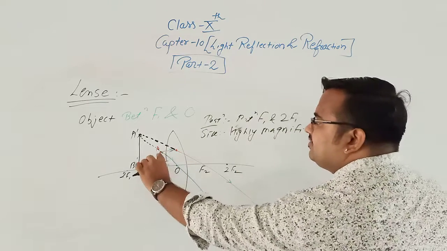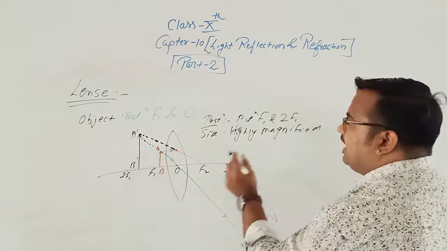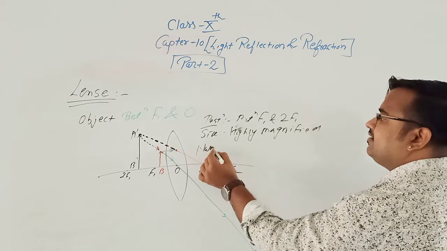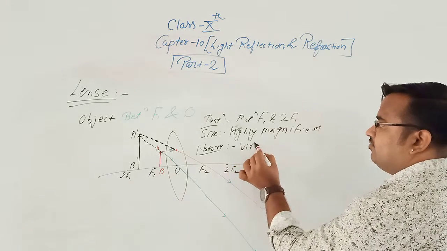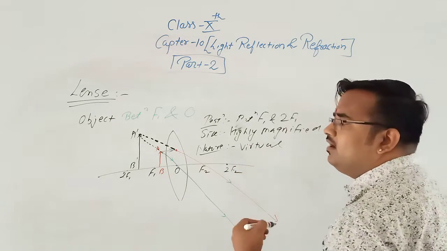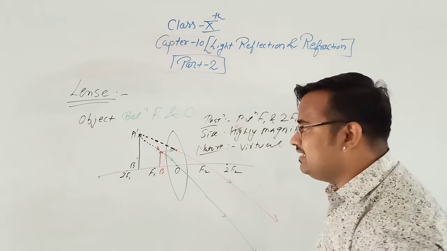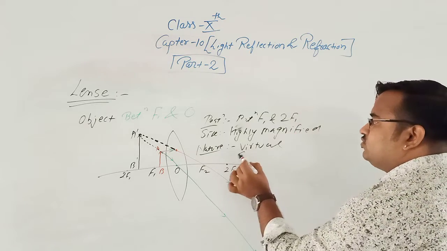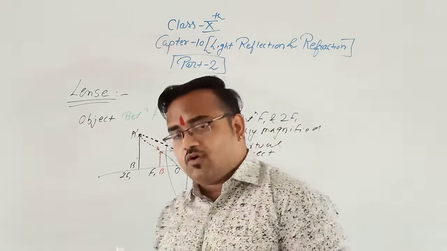See, the object is AB, the image is A dash B dash. We can see the difference, highly magnified. What is the nature? The nature of the image is virtual, because this is not a case of a real image. For a real image, the two refracted rays should meet each other, and if it is virtual, the image is erect. Now these are the cases in the case of a convex lens.